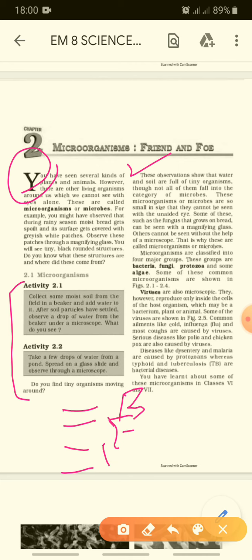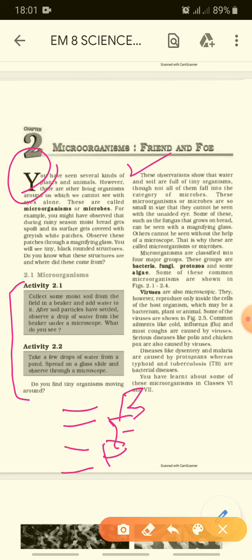Third is protozoa. And the last one is algae, blue and green color algae, which is generally seen on the walls and also on the tanks. They are also somehow helpful to us.